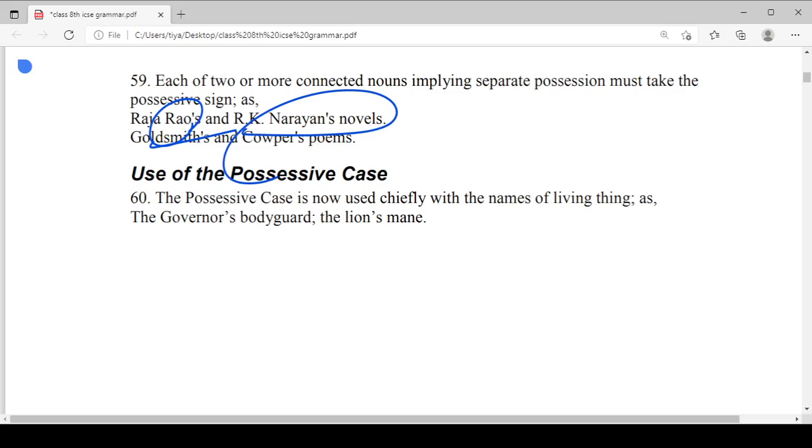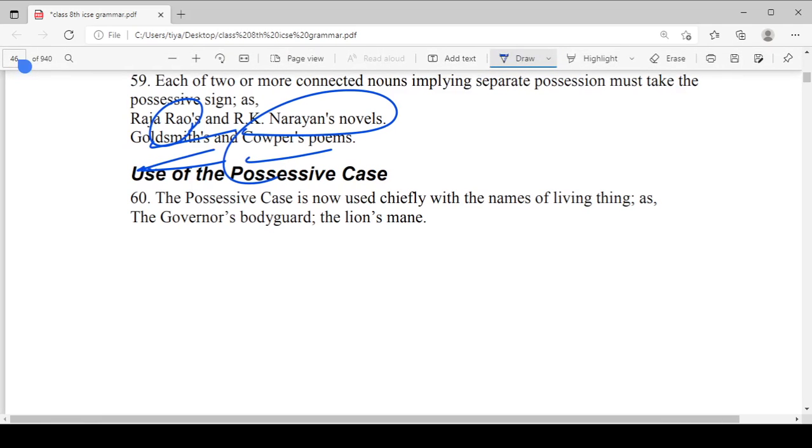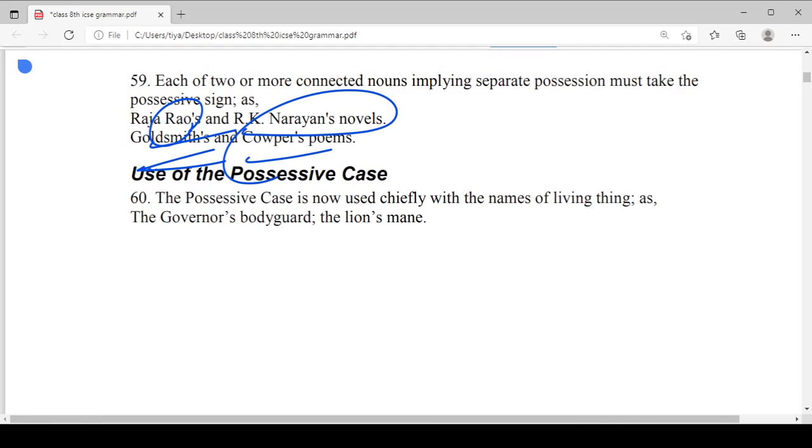Okay, like Goldsmith's and Cowper's poems. So they are different authors. That's why they are talking about different people, and when they are different persons, it is mandatory for us to add the possessive apostrophe with both of the nouns. Okay, so I hope you guys easily understood my point and what I'm trying to say.